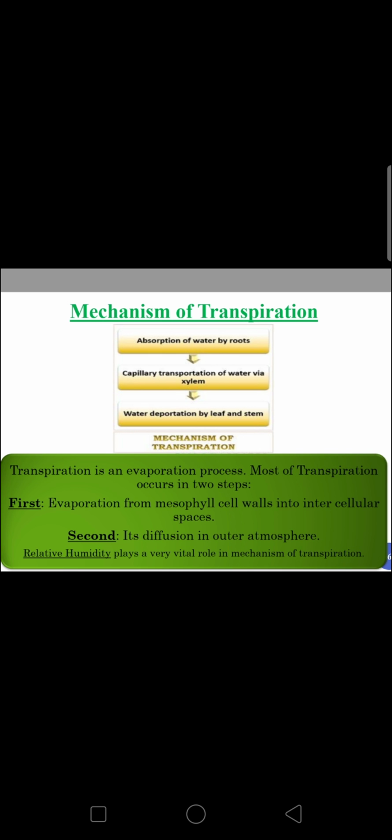Mechanism of transpiration. Absorption of water by roots, capillary transportation of water by xylem, water evaporation by leaves and stems. Transpiration is an evaporation process. Most of transpiration occurs in two steps. First, evaporation from the mesophyll cell wall into the intercellular space. Second, its diffusion into the outer atmosphere. Relative humidity plays a very vital role in the mechanism of transpiration.